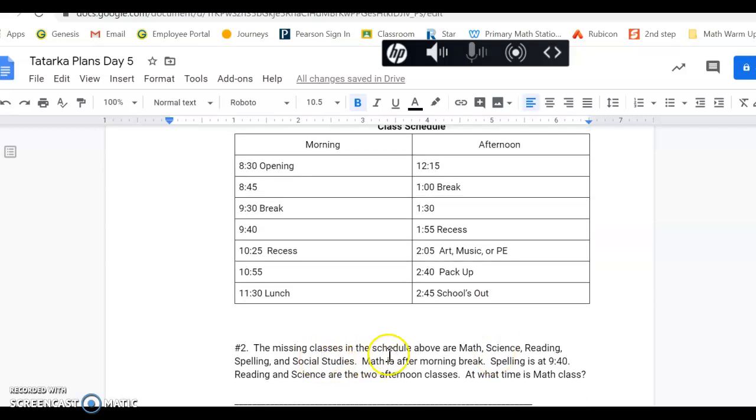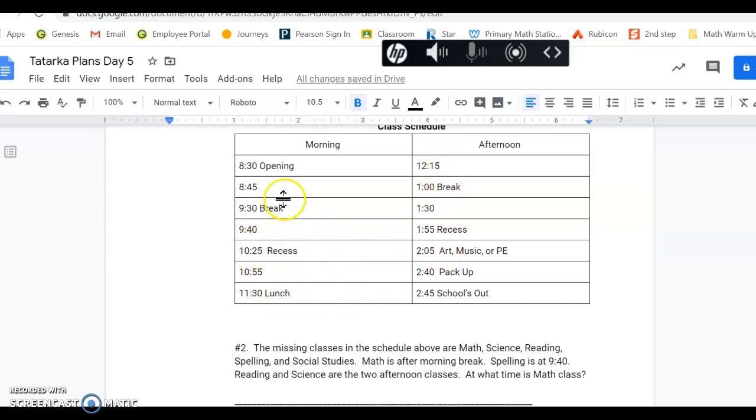So the missing spots could be math, science, reading, spelling, and social studies. So we have 1, 2, 3, 4, 5 missing classes, and 1, 2, 3, 4, 5 missing spots. We're trying to figure out which classes go in which missing spots. As soon as we figure one out, we want to type it right in so that we know that spot is taken. So for example, number 2, math is after morning break. So here's morning break, and math comes after that.